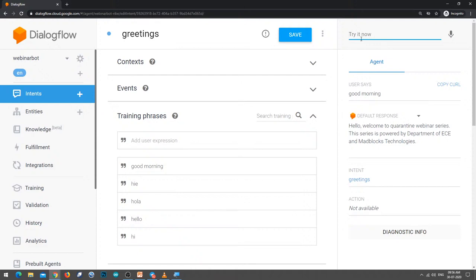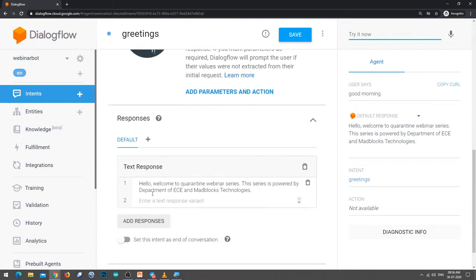So for greetings, what is the bot response that we have entered here? The bot response was, hello, welcome to quarantine webinar series. This series is powered by Department of ECE and Madblocks Technologies. Like this we have to create as many conversations as you want. You can have 50, 100, 1000 conversations here, because we have to train each and every context. Then only your bot will be replying according to the context.